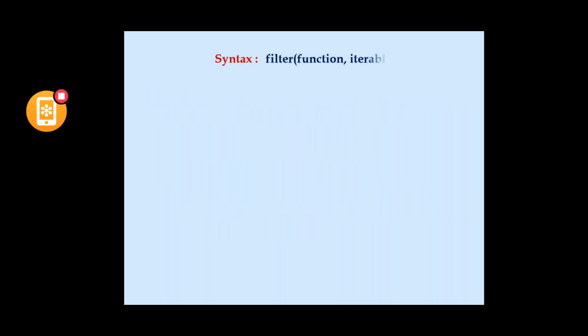The syntax is filter(function, iterable). Here I am using the function as a lambda function, because we would like to use filter with a lambda function, and the iterable can be a list, tuple or dictionary. Example: use of a lambda function with filter.